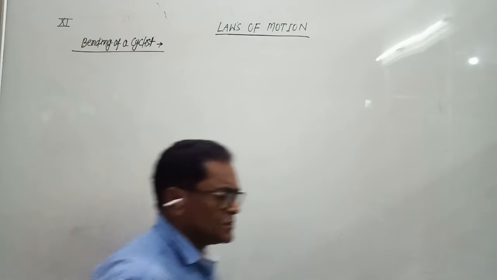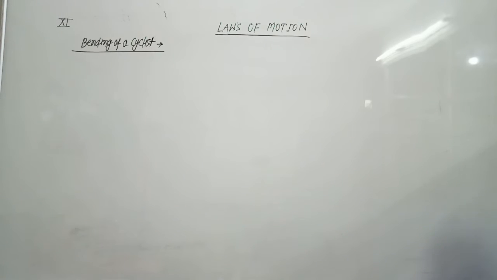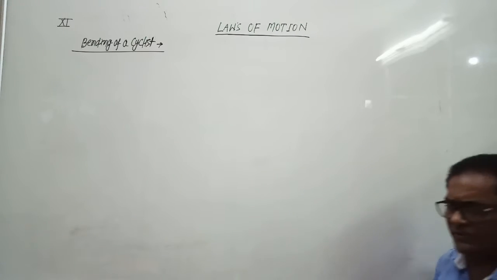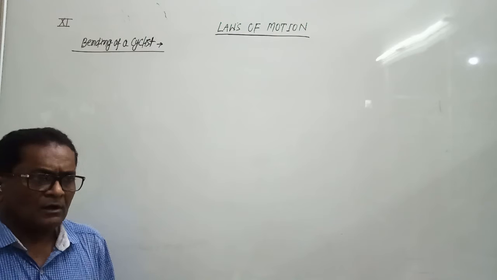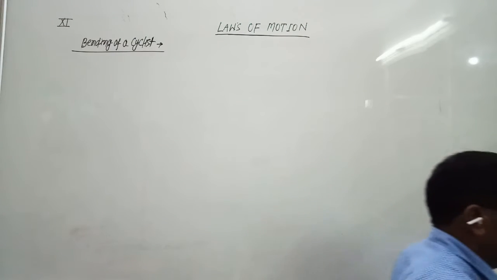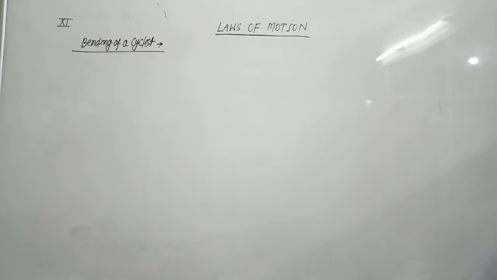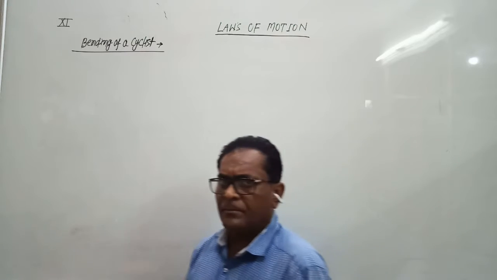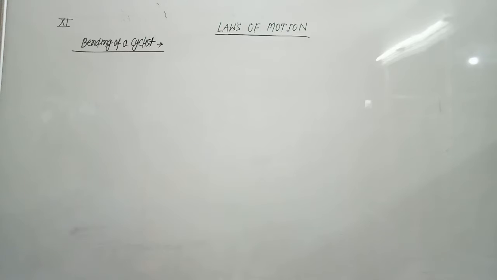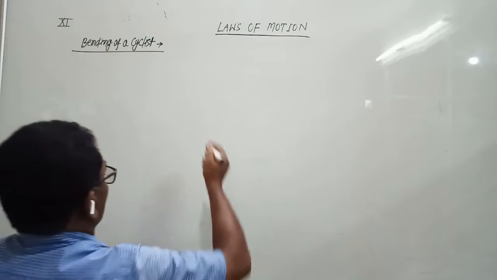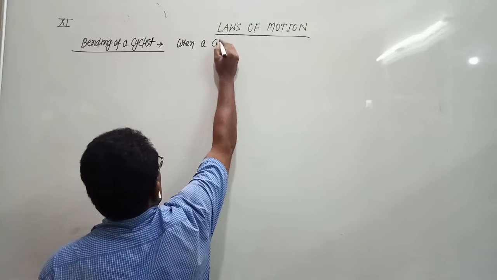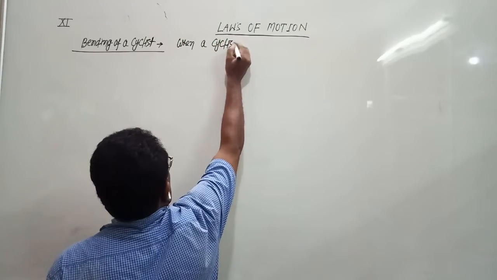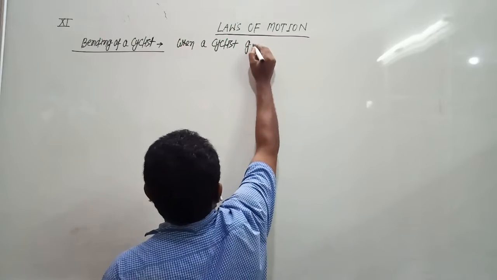In examination, the question is asked, why does a cyclist bend inward when he passes through a curved lane? So we see the derivation. When a cyclist goes around a curved path,